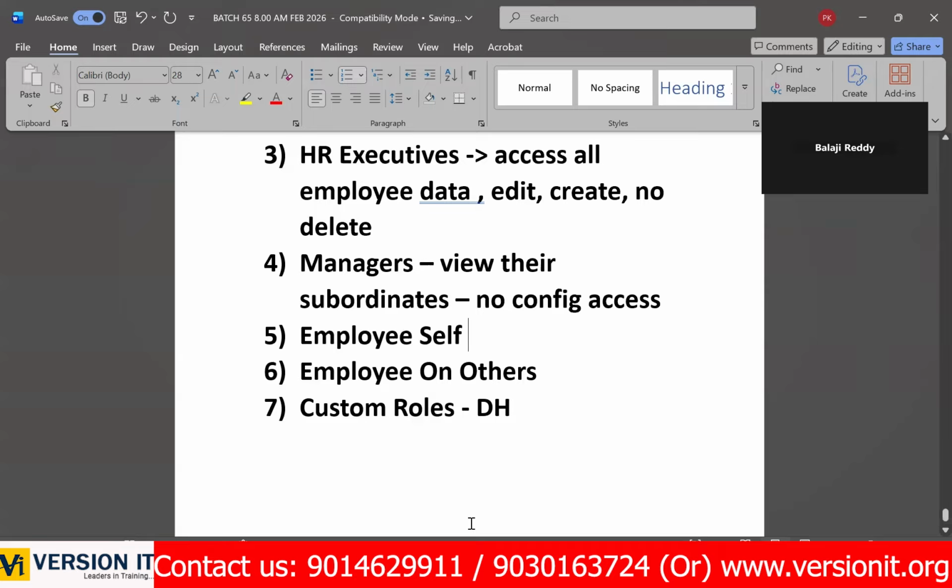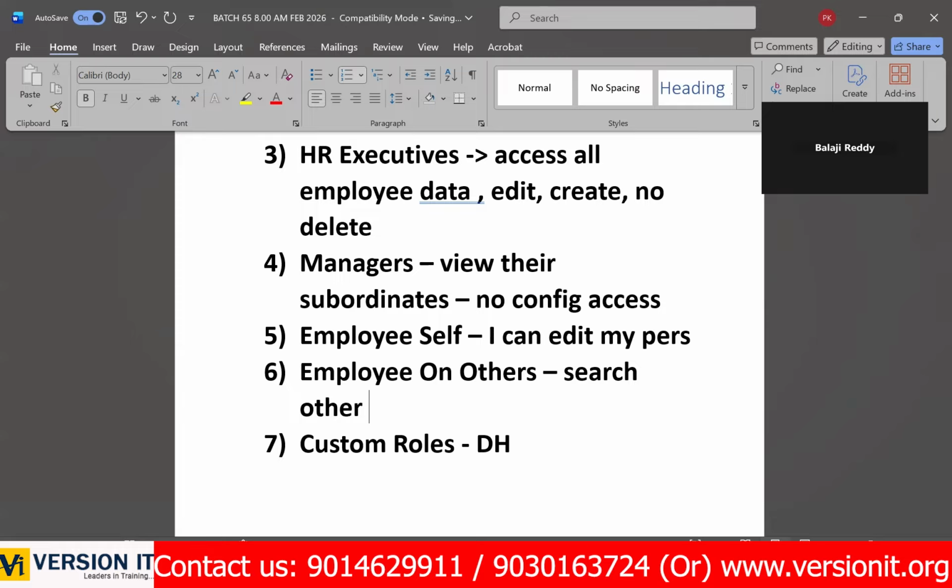For employee self also the same. If I'm logging in as an employee, I can edit my personal information only. My personal information. No other information. And no configuration access. If I search for another employee, I can see other employees' first name and last name only. No other details of other employees can I see as an employee.